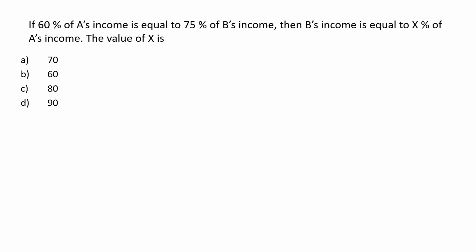Next one. If 60% of A's income is equal to 75% of B's income, then B's income is equal to X% of A's income, then the value of X is?